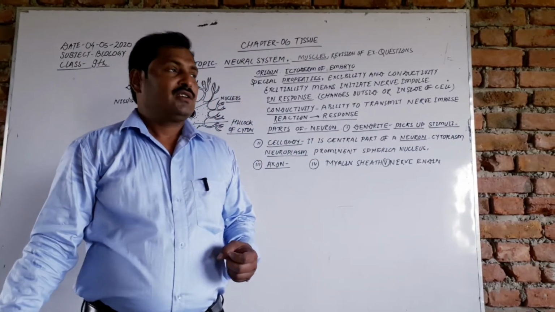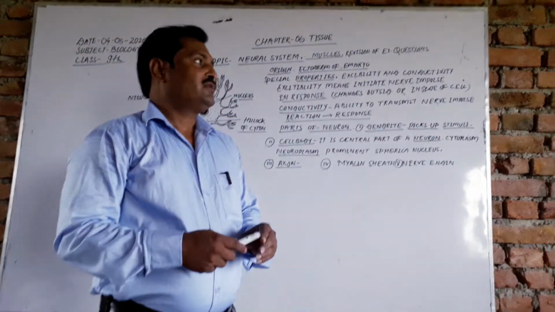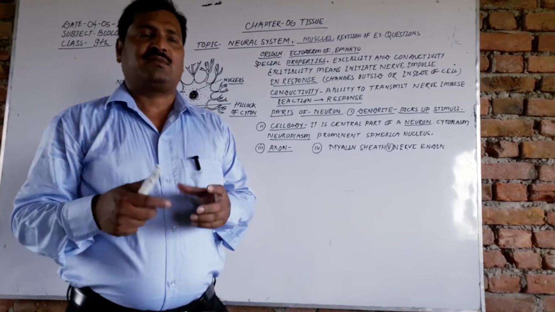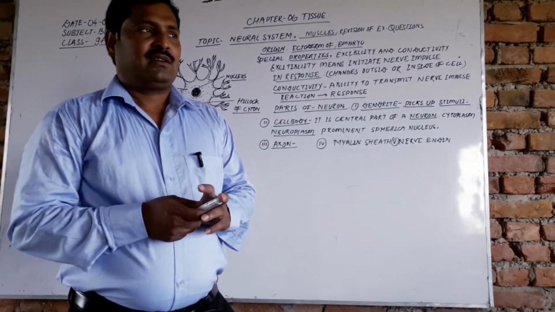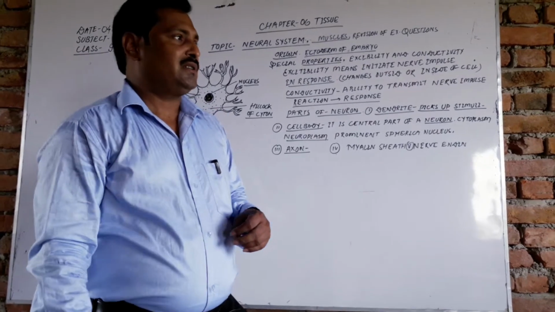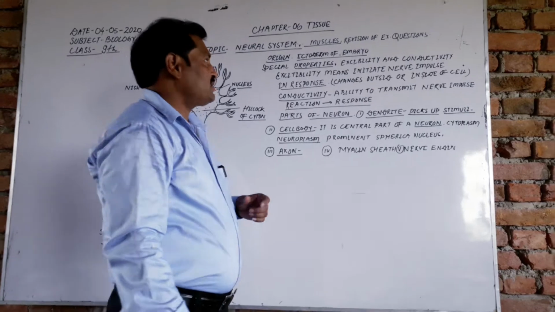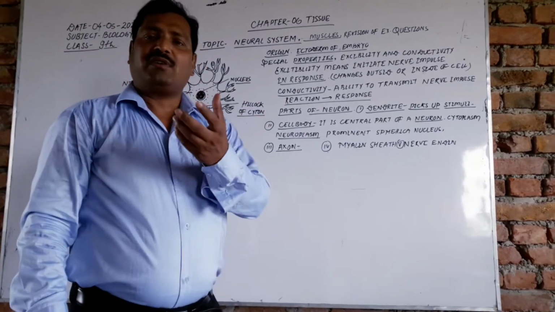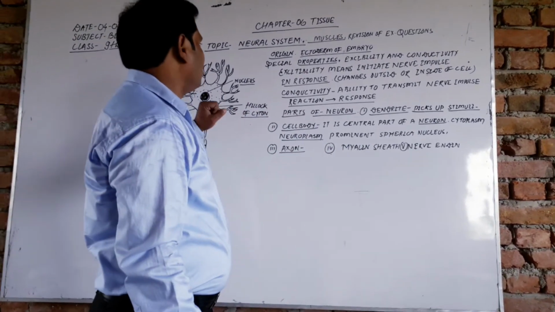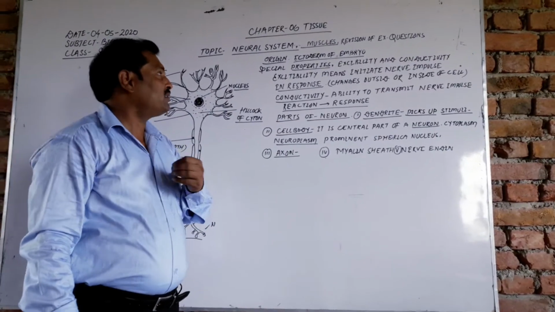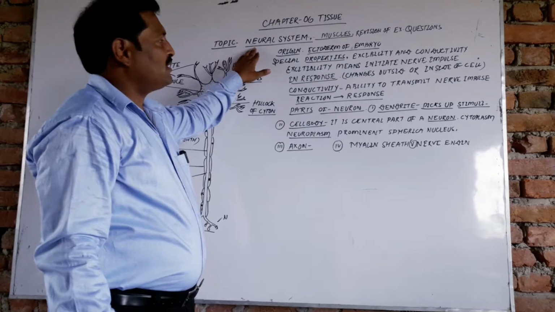Good morning, students. Today again we are on chapter number 6 because there are some topics which are remaining and have not been described that particular day when you had the class in the previous week. So dear students, hurriedly we have discussed the neural system. Today the topic in online biology class of the 9th is the neural system.